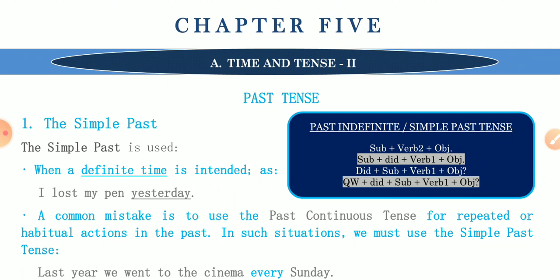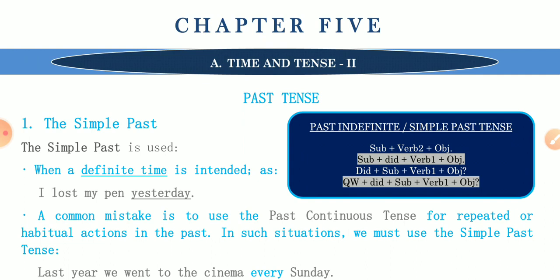So today in our syllabus, the first one is past tense. Here the simple past. The basic structure of past tense I have mentioned on the right-hand side: subject, verb, object. You know other things well, but I have written it here for your revision. The simple past is used when a definite time is intended, as in: I lost my pen yesterday. Here yesterday, a definite time, has been given, that's why we have used the simple past tense.